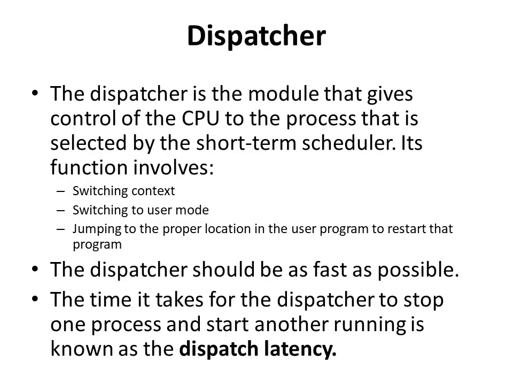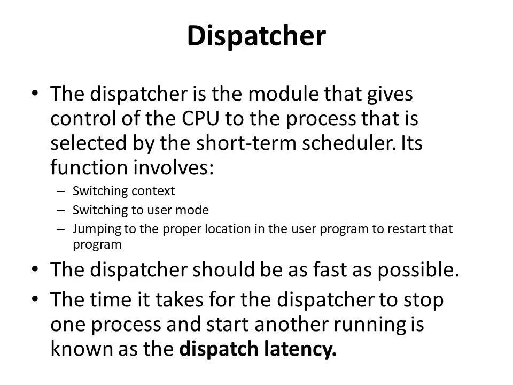Dispatcher. The dispatcher is a module that gives control of the CPU to the process that is selected by the short-term scheduler. This means that the short-term scheduler selects a process from the ready queue for execution.